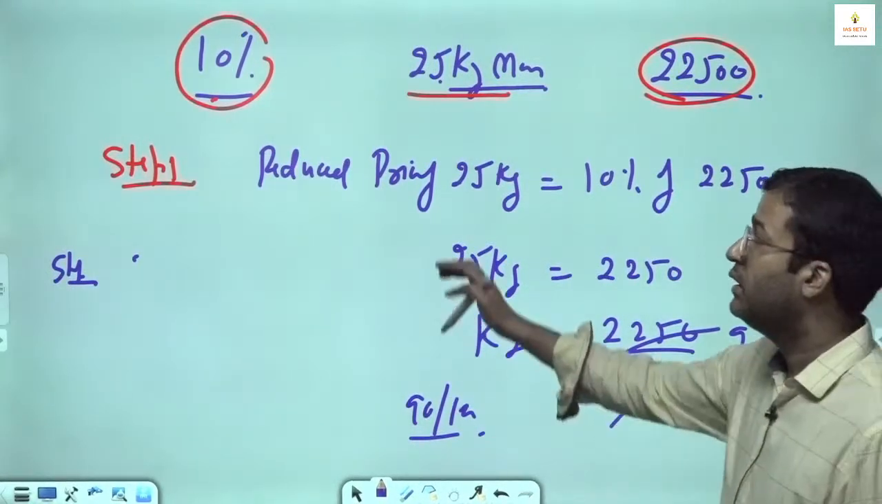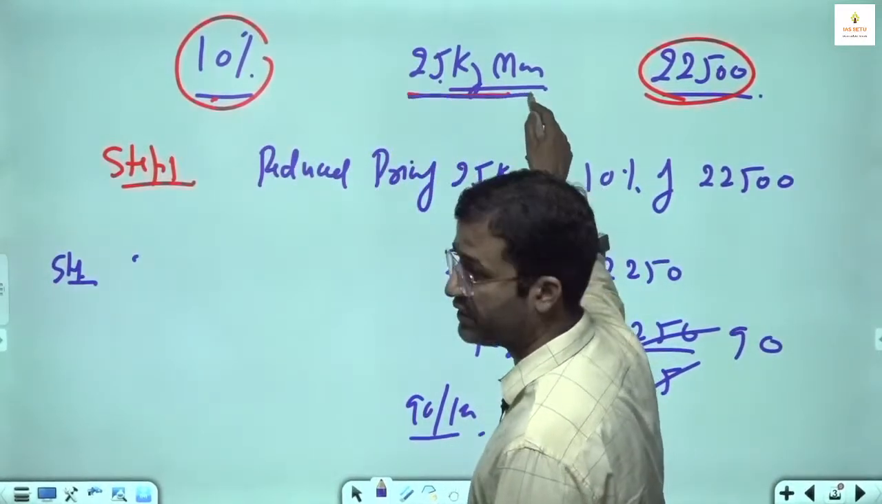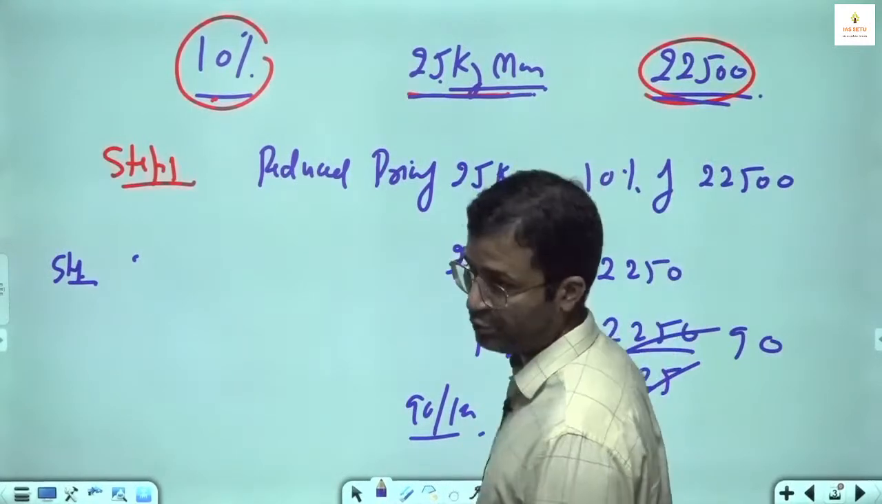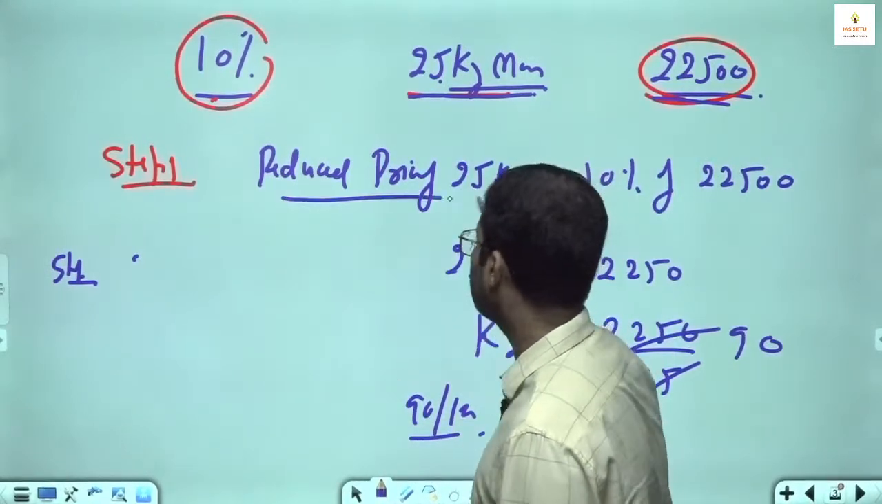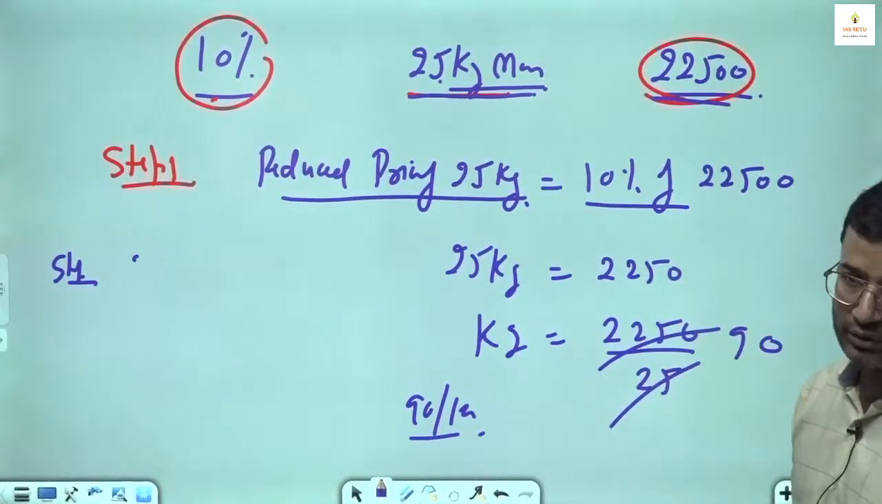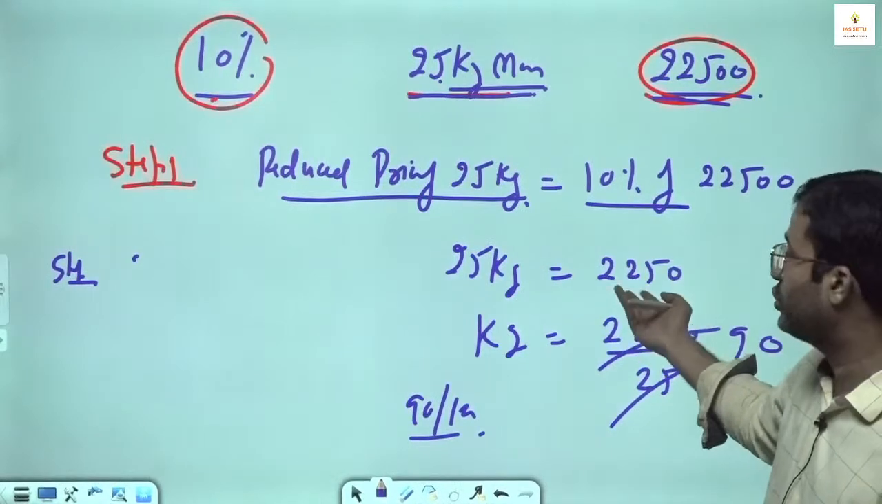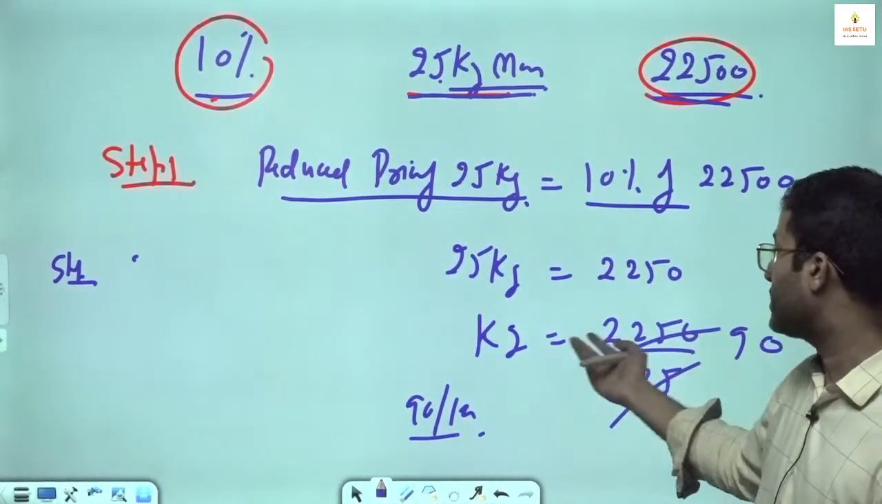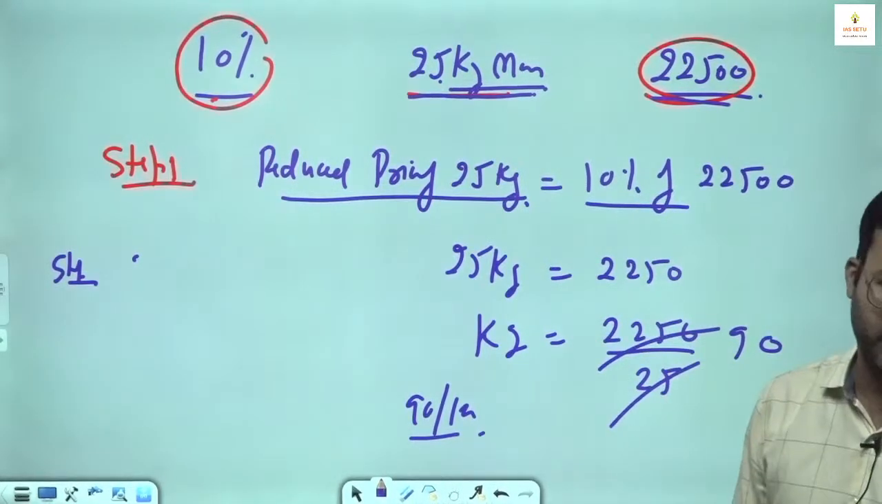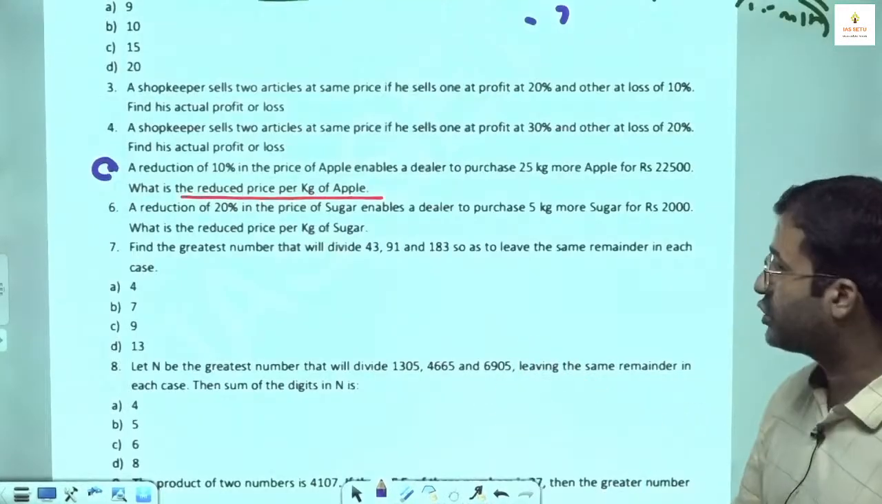I repeat, a 10% reduction enables you to get 25 kg more apples in this much rupees. So it means the reduced price of 25 kg is equal to 10% of this amount. Here 25 kg costs you rupees 2,250, so the price of 1 kg will be 90 rupees. You try the same concept in the next question.